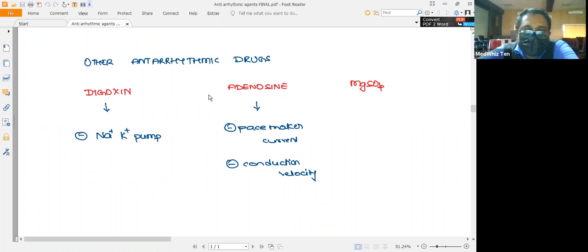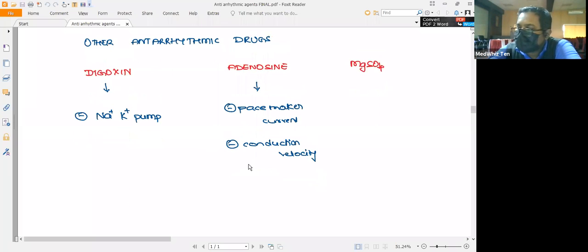And apart from that, you have adenosine, which mainly acts on the adenosine receptor present in the heart, and that will inhibit the pacemaker impulse generation, and also inhibit the conduction velocity. It has also been shown that magnesium sulfate has an antiarrhythmic effect, but its mechanism of action is not clear. So these are the four major classes of drugs you should remember.